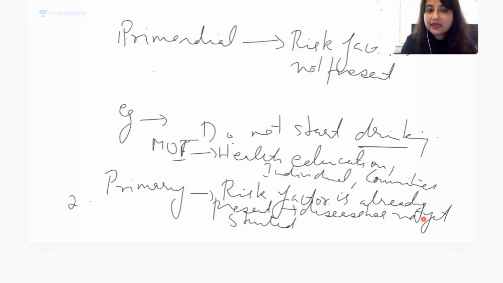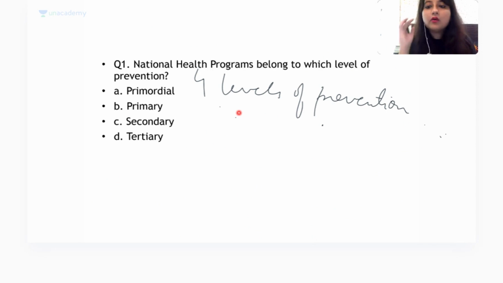Okay, now let us come back to our first MCQ. Now what was the answer? The answer national health programs पूछ रहे हैं. ठीक है, जैसे suppose तुम्हारा national tuberculosis elimination program है, earlier it was known as RNTCP.